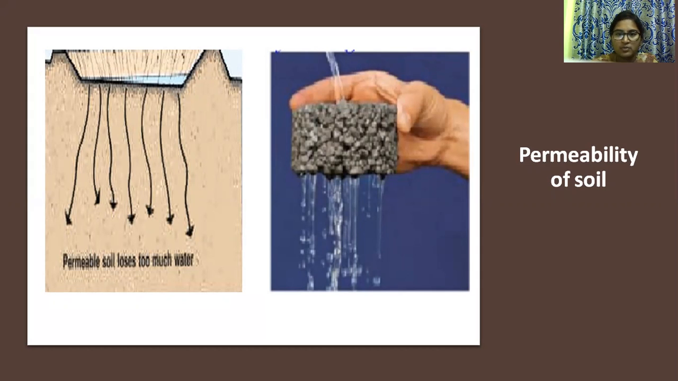So loose soil has more voids, so it has more permeability. When water is poured onto loose soil, it permeates through the soil. Loose soil has more permeability, so the water will be transferred through the soil pores.